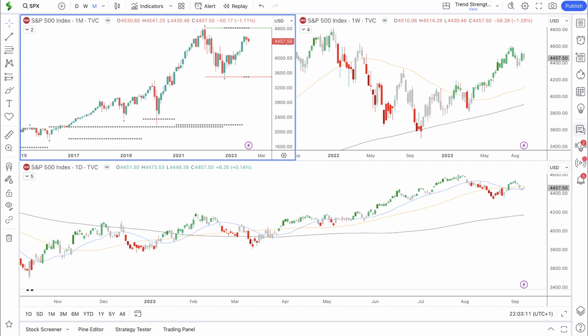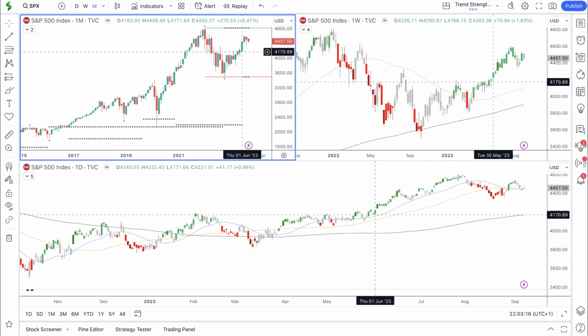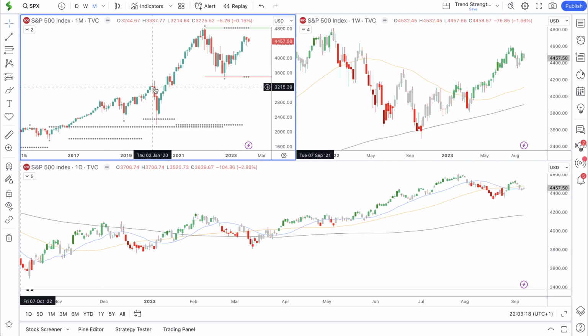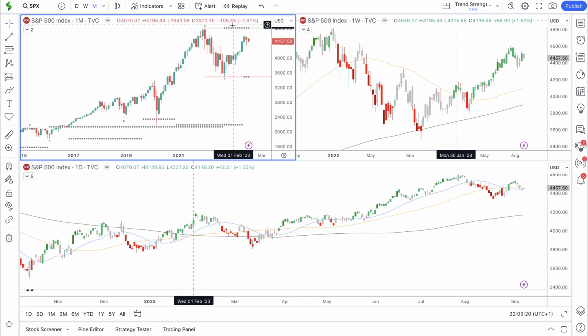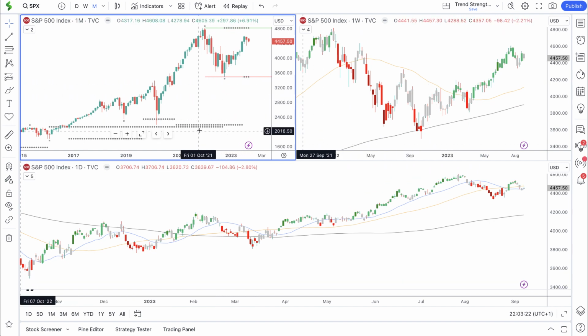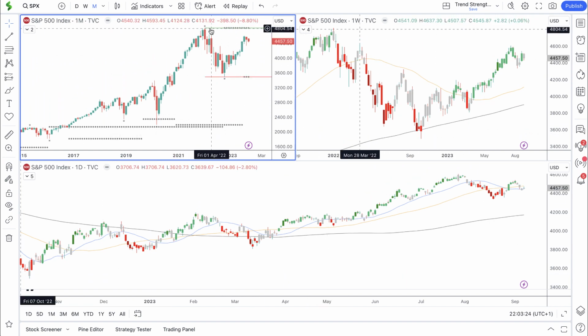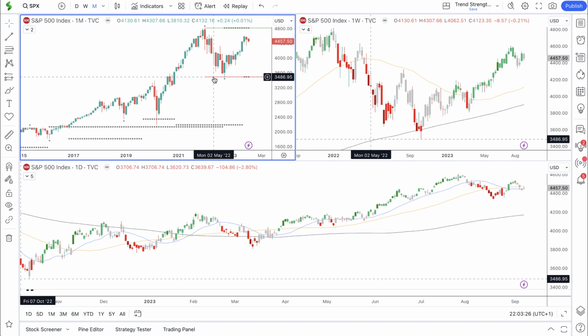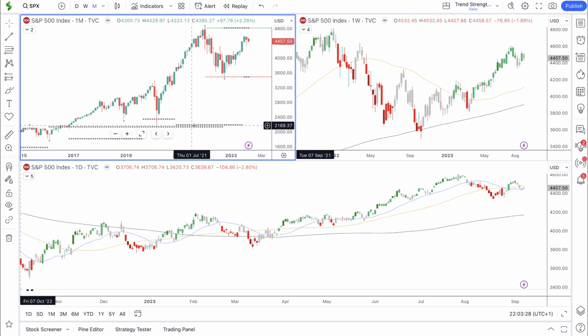We're going to start off with the S&P 500 on this 3-screen setup. So we have the monthly time frame in the top left-hand corner. We have major levels of support and resistance displayed on the chart. The green line is last year's high, the red line is last year's low, and the black dotted lines are major levels of support and resistance.